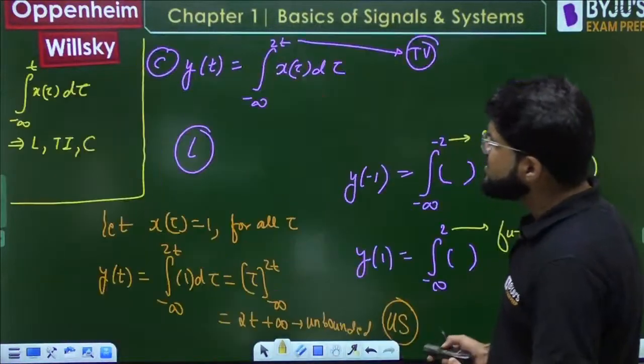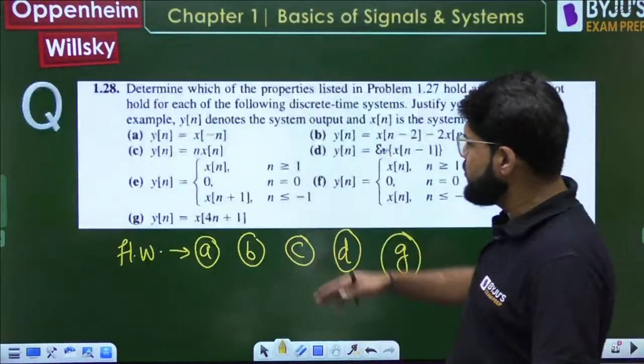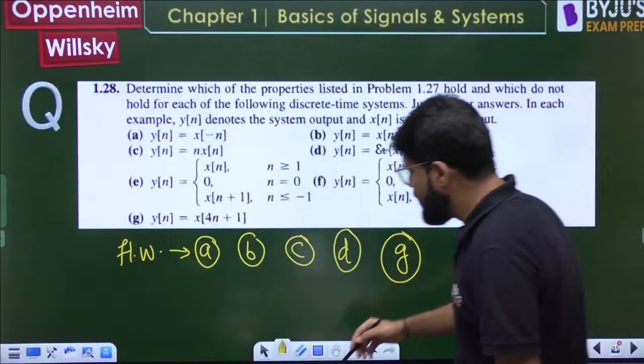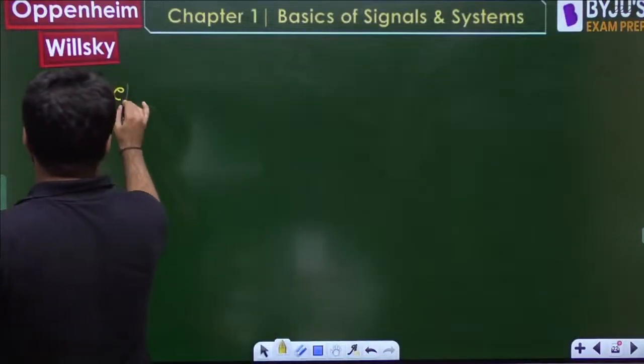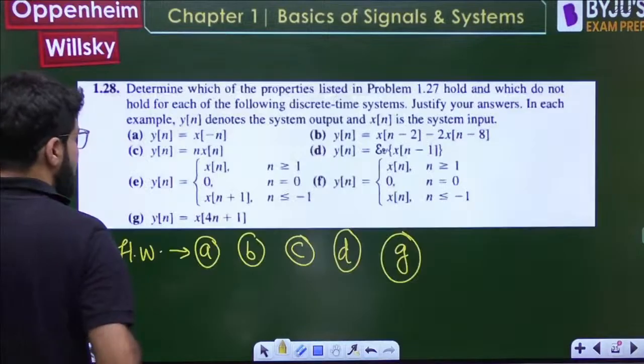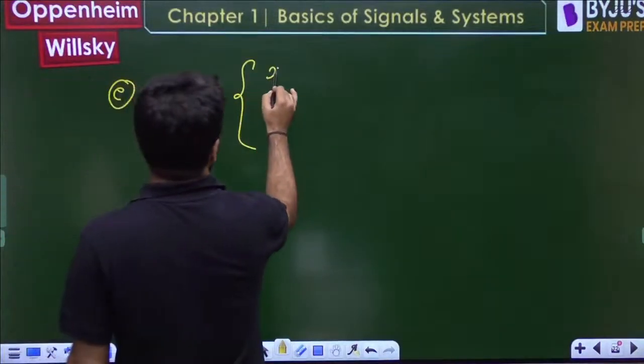थोड़ा सा बस ये जो split होता है ना, where the students are confused when the definition is split, that we shall understand. E and F को understand करते हैं. So what is the E? Let us rewrite it. E is given by what? It is x[n], but for n greater than or equal to 1 only.